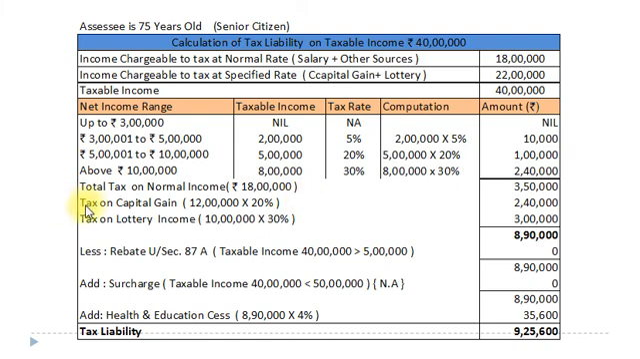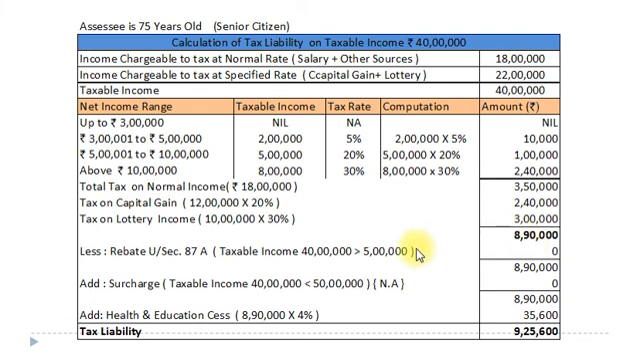Now tax on specified income. First, tax on capital gain. It would be rupees 12 lakh into 20%, as already we have discussed, amounts to rupees 2 lakh 40,000. Now tax on lottery income, that is rupees 10 lakh into 30%, amounts to rupees 3 lakh. So our total tax amounts to rupees 8 lakh 90,000.